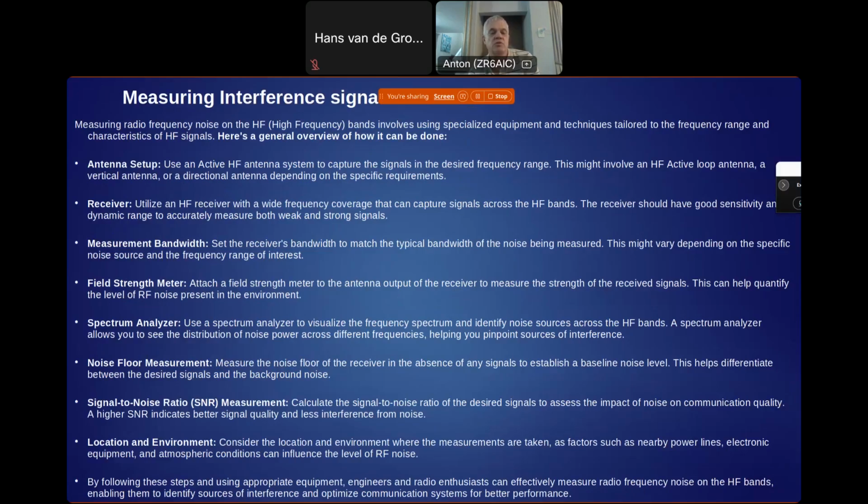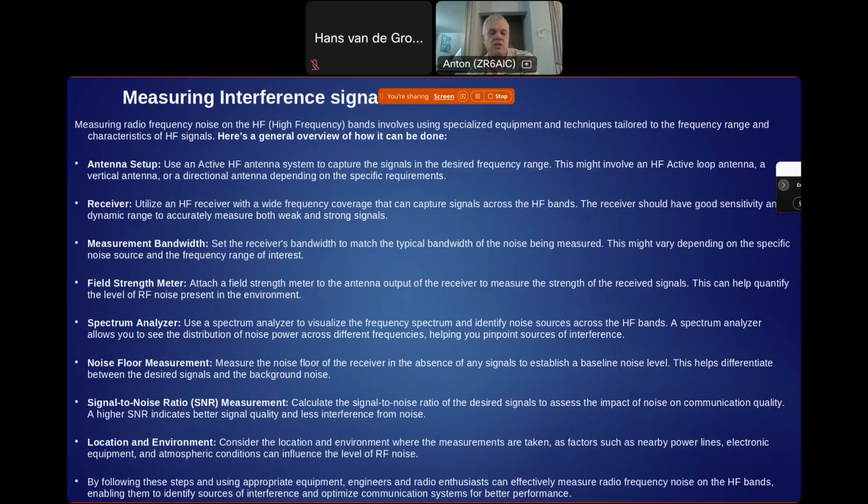Spectrum analysis: we can do spectrum analysis by sweeping the frequency range, and that will give us a visualized view of noise on the spectrum of a band. Noise floor measurements, so that we want to measure as low signals as possible. The noise floor of a receiver is basically affected by the atmospheric noise coming in, the disturbance coming in, and then the actual noise that the receiver itself is generating.